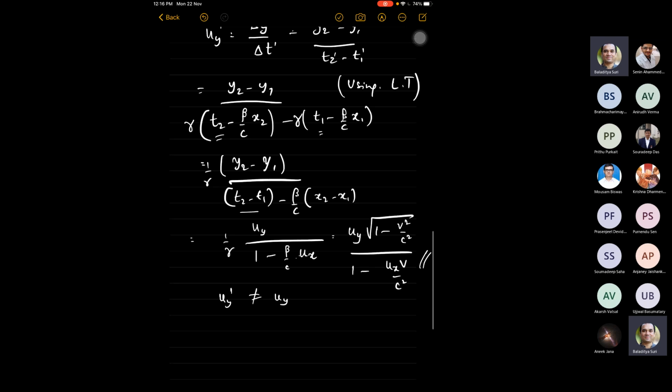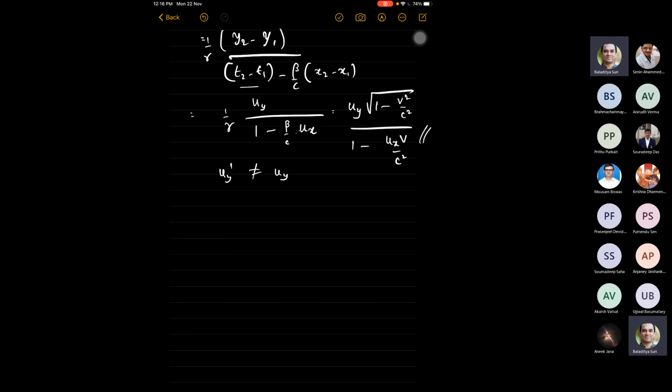So therefore, the velocity that the moving frame measures will not be the same; the transformation is non-trivial and one has to work it out.